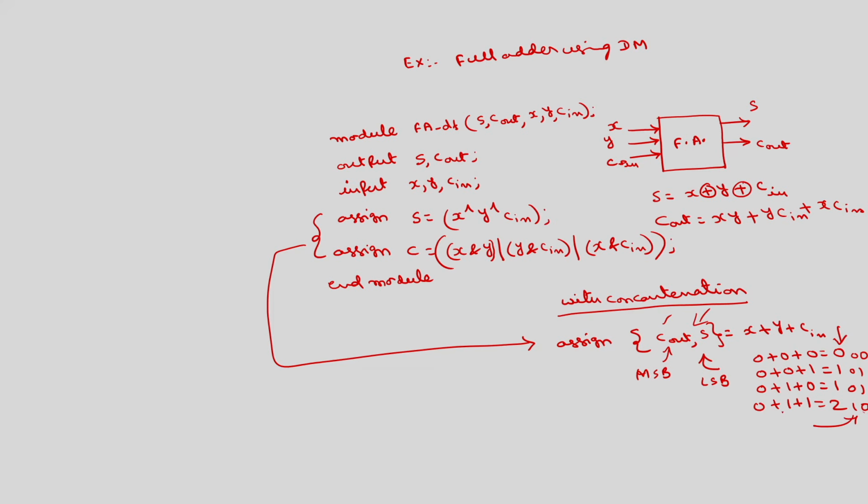We know that in the case of 0 plus 1 plus 1, the sum bit is 0 and the carry bit is 1. Like that, 1 plus 1 plus 1 is 3, and the binary equivalent is 1 1, so both will be assigned 1 1. This concatenation of vectors or scalars will be very useful in data flow modeling to simplify the code. Now the next one is the 4 bit ripple carry adder.